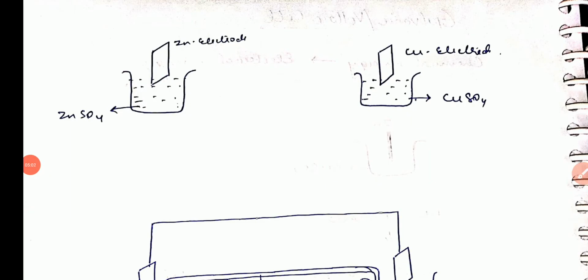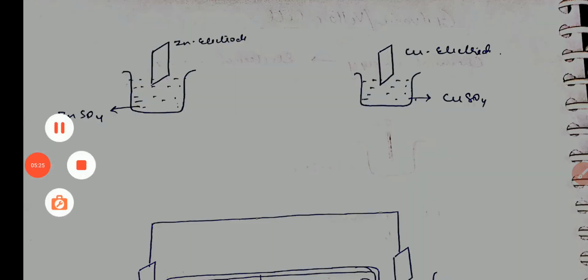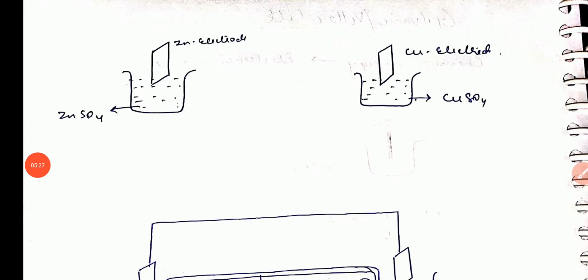So we have to take two beakers, that is a copper rod dipping in a solution of copper sulfate and a zinc rod dipping in a solution of zinc sulfate, as in the Daniell cell. Why did I say Daniell cell? Because the Daniell cell is a type of galvanic cell. When we say Daniell cell, we are talking about the galvanic cell. So to make the galvanic cell, we have to connect these two containers. Then we can say that it is a galvanic cell.